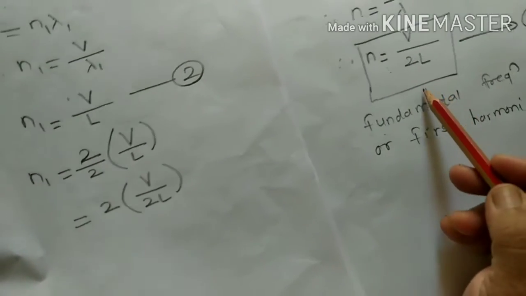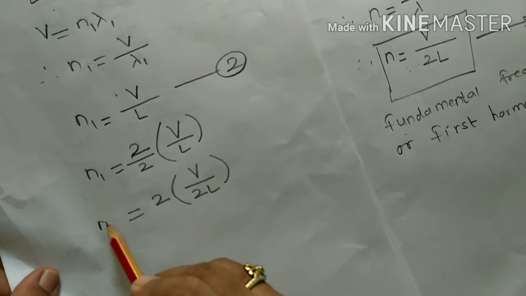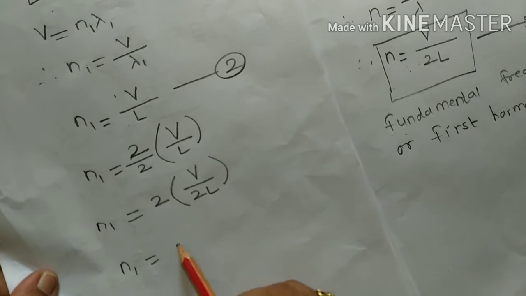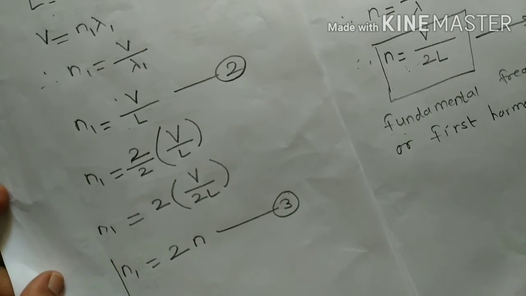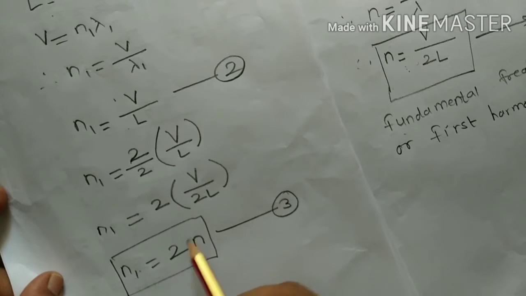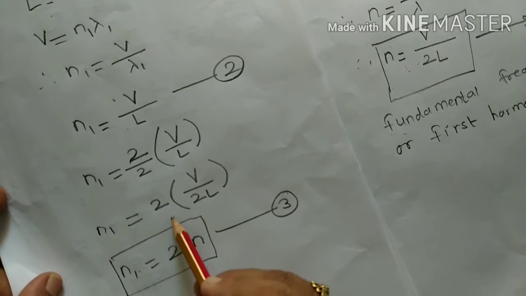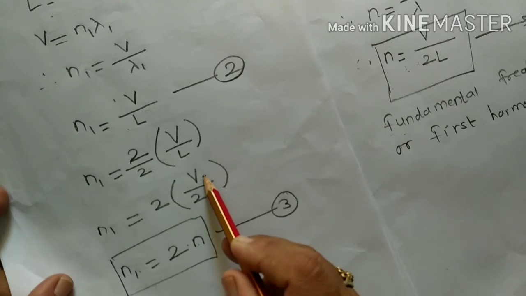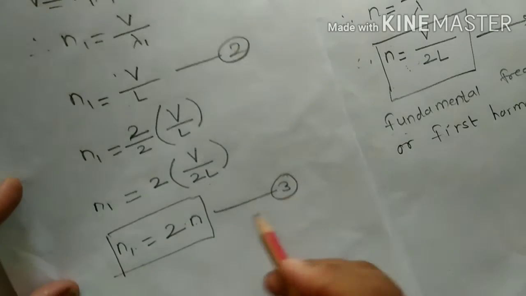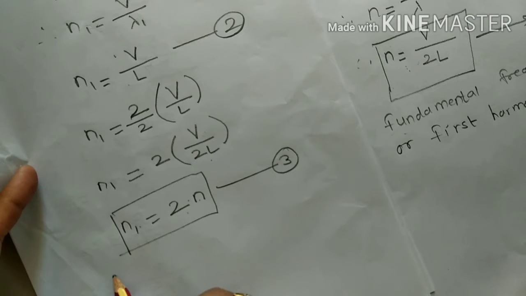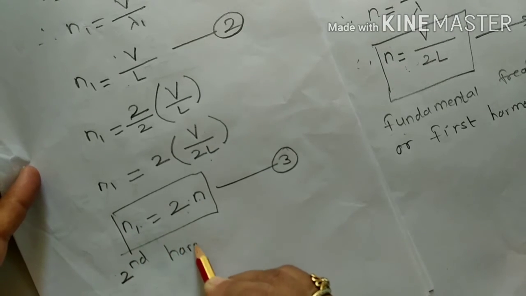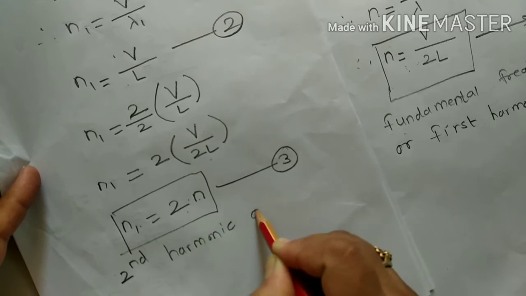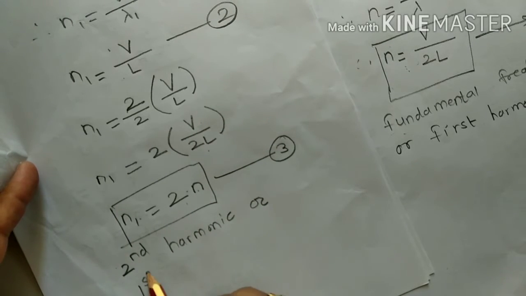That means by using that equation we can say that N1 is equal to 2N. That is equation number 3. This is N1 is equal to 2N, because N is equal to V upon twice L. From that equation we can say that this is the equation for the second harmonic, or it is also called the first overtone.